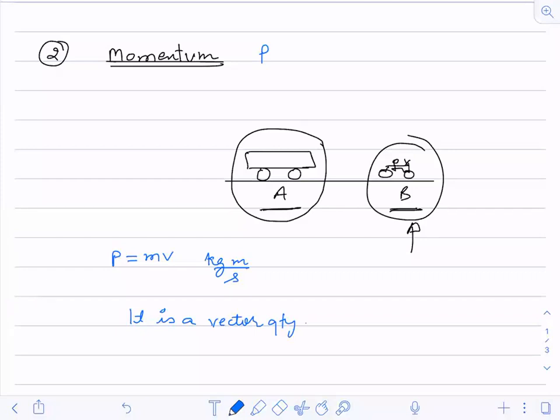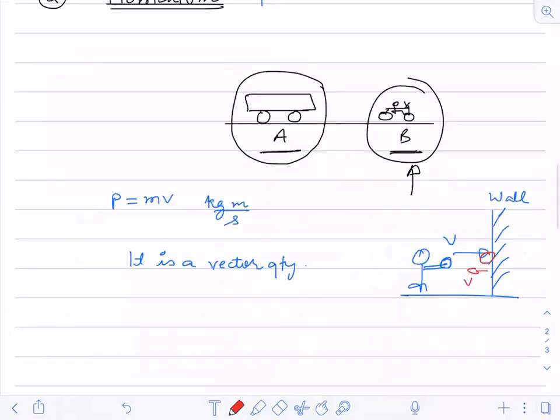Now I'm asking you a very small question. Suppose this is a floor, and from this floor you throw a ball on this wall. You are throwing this ball with velocity v. This ball goes and hits this wall and returns back with velocity v. Suppose it comes back with velocity v only.